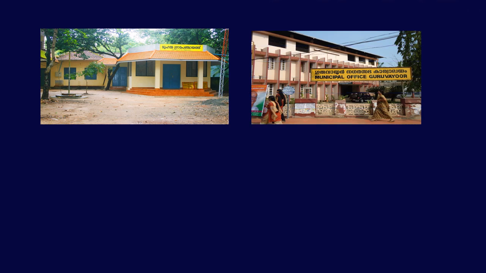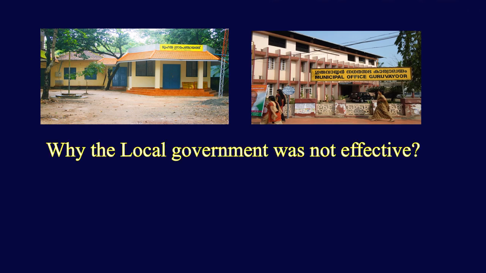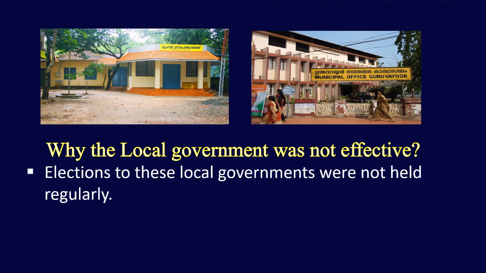So under the process of decentralization, panchayats in villages and municipalities in urban areas were set up in all the states of India. But these panchayats and municipalities were directly under the control of state governments. So these were not as effective as the local government we have today. So why was the local government not effective in those days? Because elections to these local governments were not held regularly, as the local governments were under the control of state governments. In some states, elections were conducted regularly, but in some other states, elections were not held regularly.